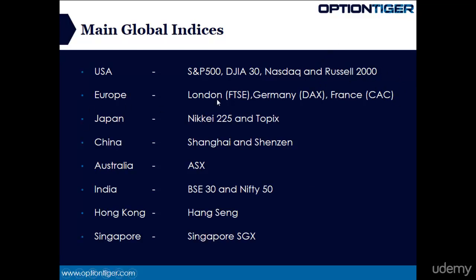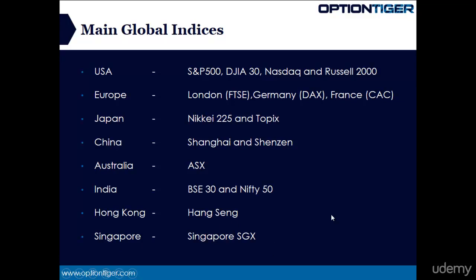Similarly, in Europe, in the UK, we have the FTSE. In Germany, we have the DAX. In France, we have the CAC. In Japan, we have two indices, the Nikkei 225, that's the top 225 companies in Japan, and TOPIX. Similarly, in China, you have the Shanghai Index as well as the Shenzhen. In Australia, you have the ASX. In India, you have two main indices, the Nifty 50 and the BSE 30. Hong Kong has the Hang Seng Index and Singapore has the Singapore SGX Index.